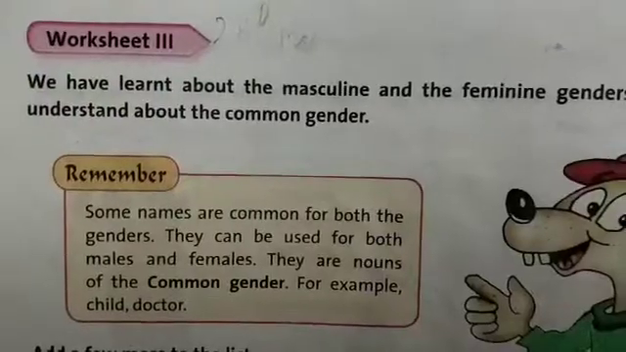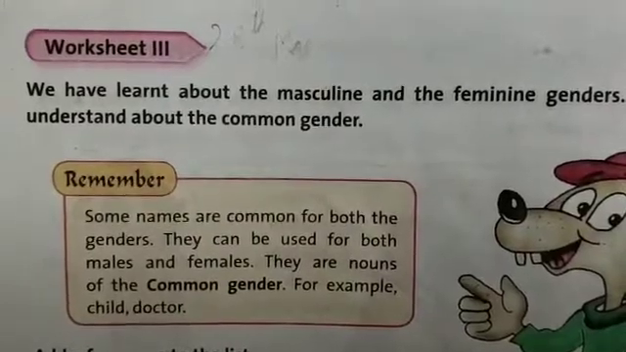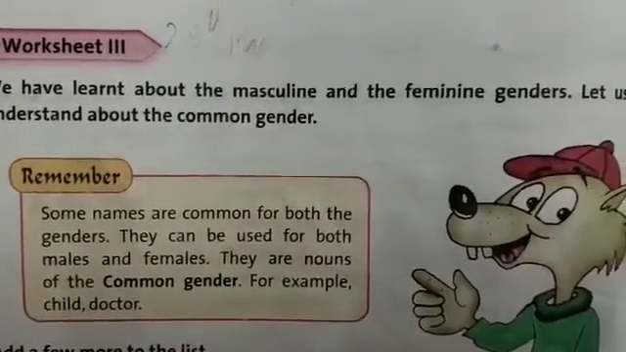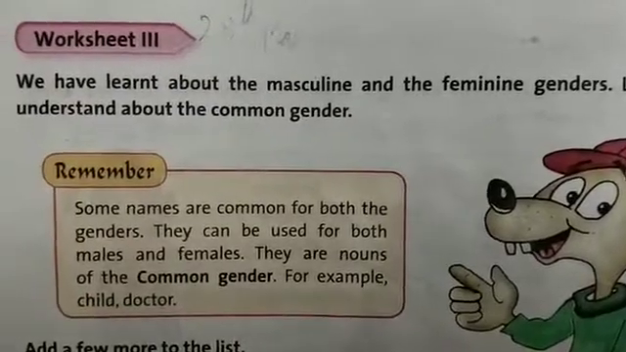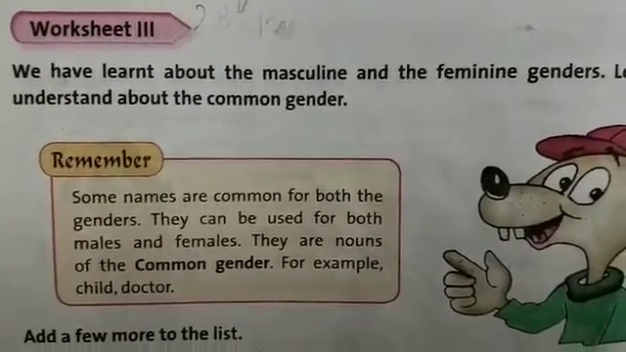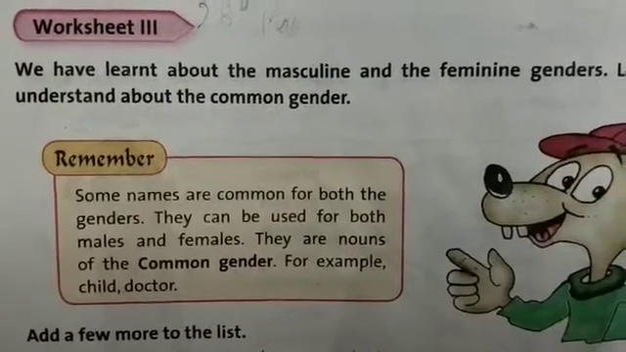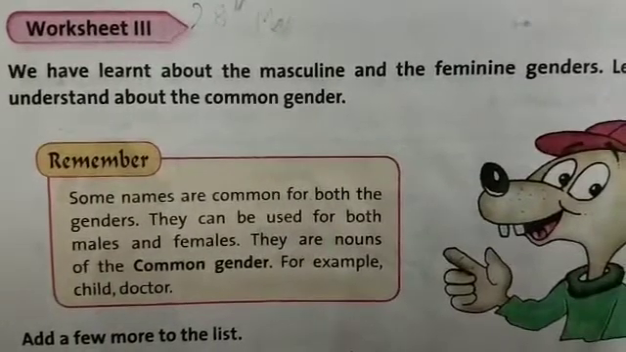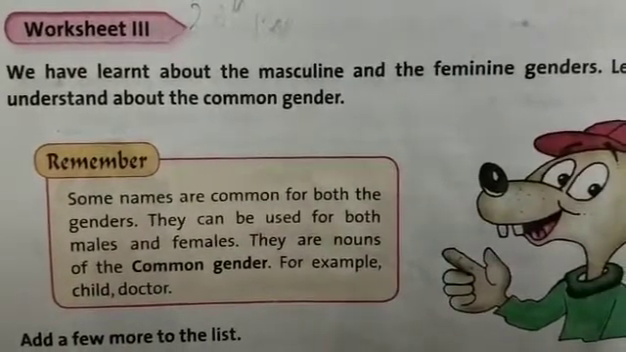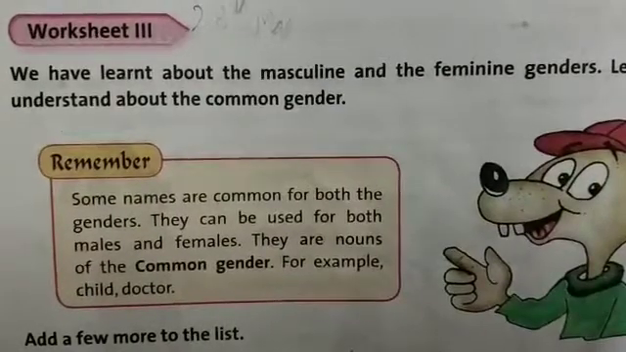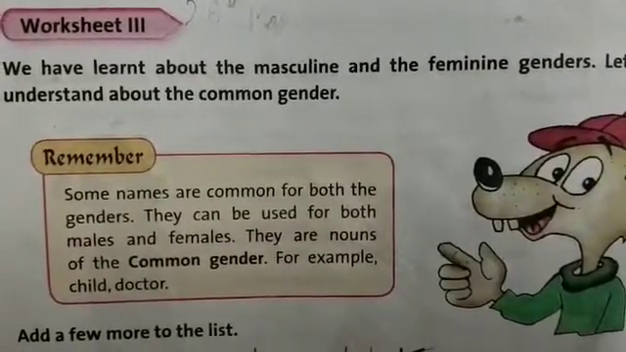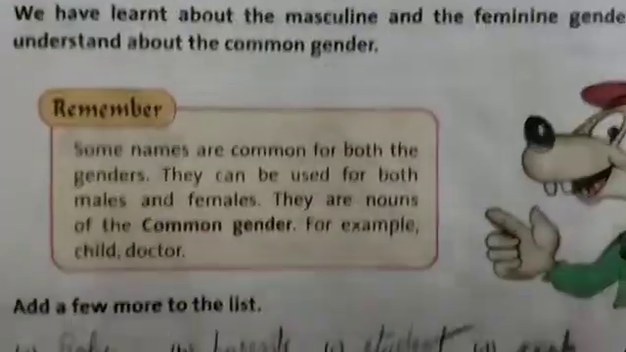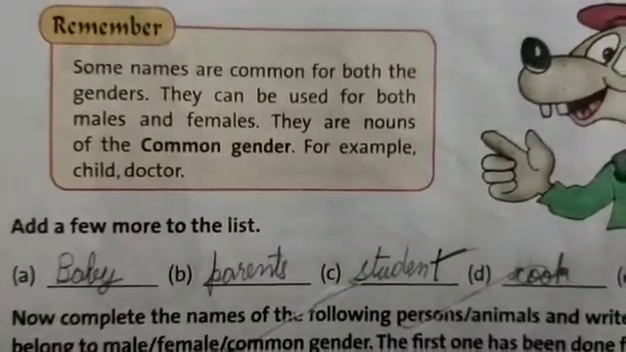I am going to explain you here one more time. Worksheet 3. We have learned about the masculine and feminine gender. Let us understand about the common gender, which I have explained you. Let's read it one more time. Some names are common for both the gender. They can be used for both male and female. They are noun of the common gender. For example, child and doctor.